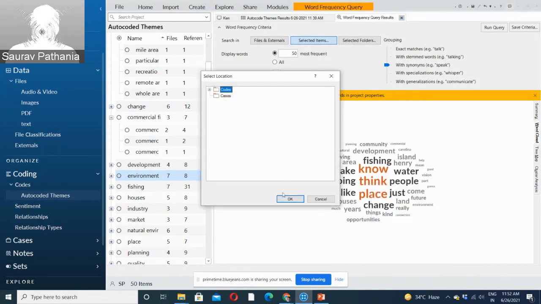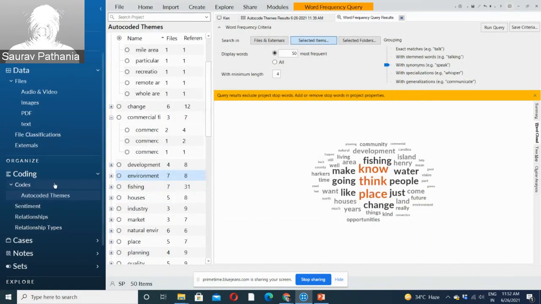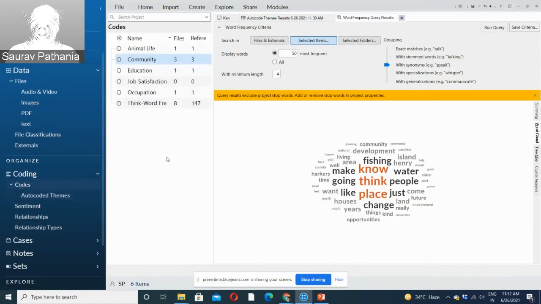So I just want to create think as code and I just name it as think, and put in word frequency so that I know that's coming from the word frequency query, just for my reference. And okay, if I now go to codes, there's a think word frequency code that has been created.